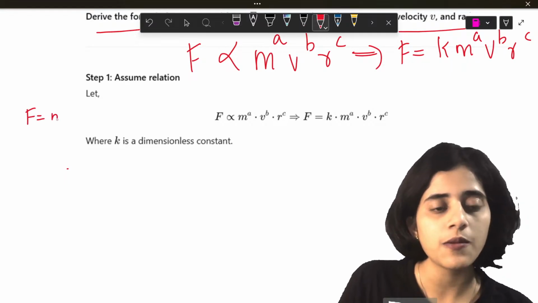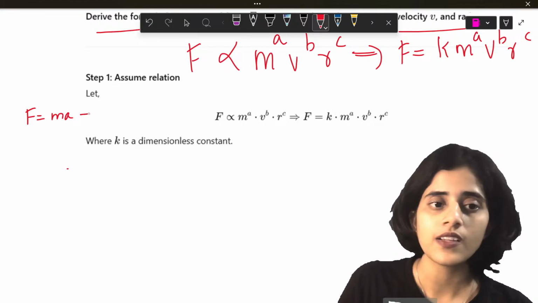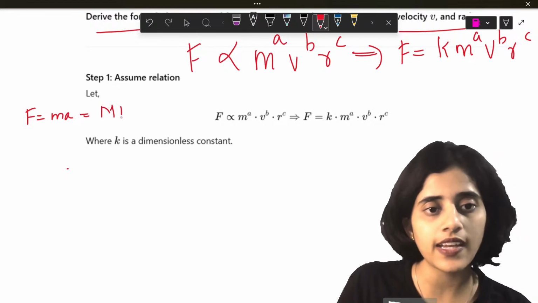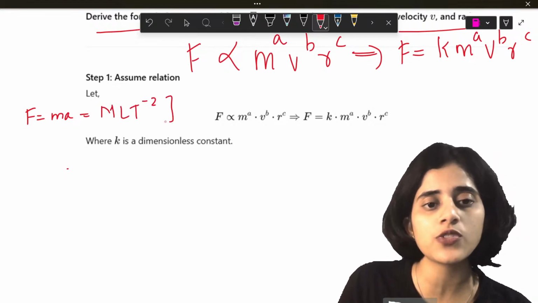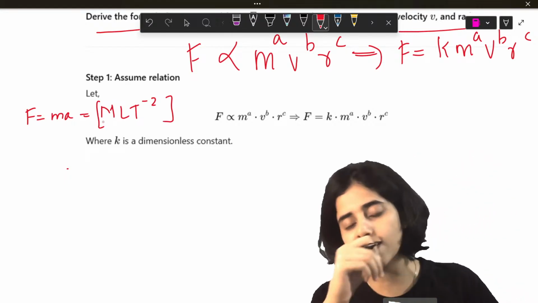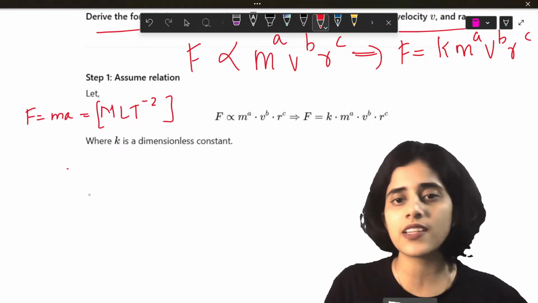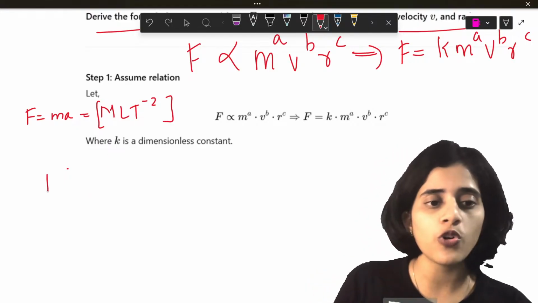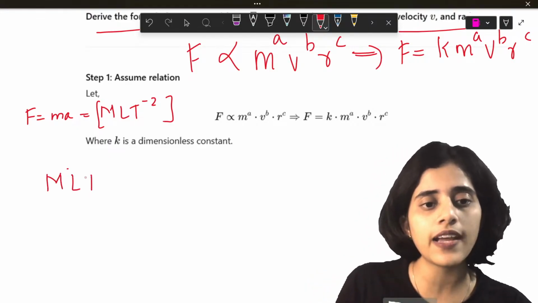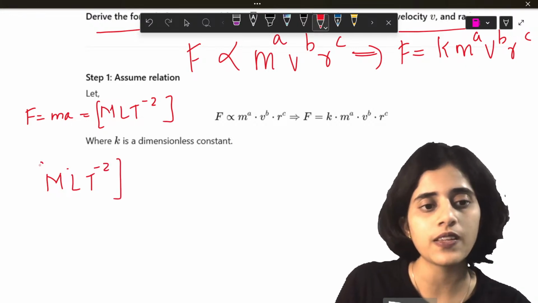Force is mass into acceleration. So it is m, and acceleration is L T raised to minus 2. So students, velocity, acceleration, all those dimensions you should know by heart, because you can't sit and derive every time. You will lose time. So for force, the dimension is M L T raised to minus 2.